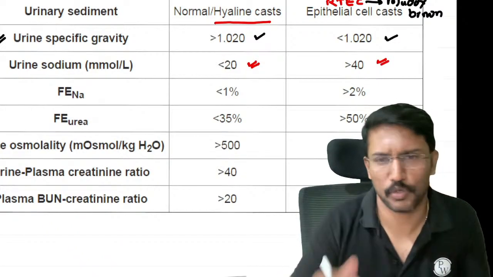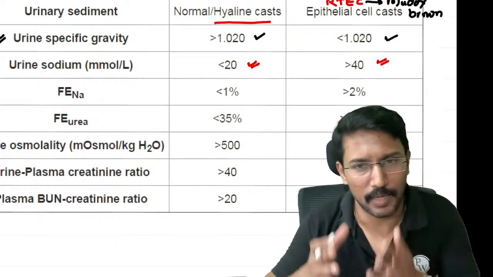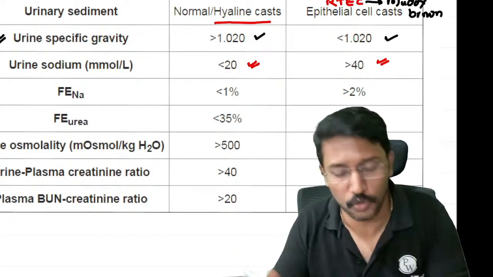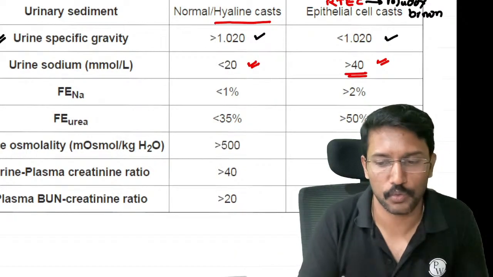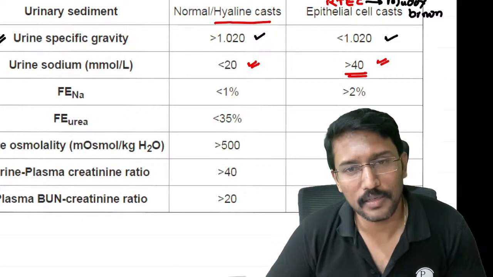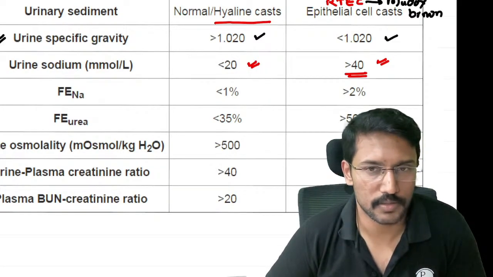It will be higher in acute tubular necrosis because we will not be reabsorbing the sodium. Reabsorption happens in the tubules. If the tubules are damaged, we will not be reabsorbing. So we will lose a lot of sodium in urine, and that is why the urine sodium will be higher in the acute tubular necrosis, right?